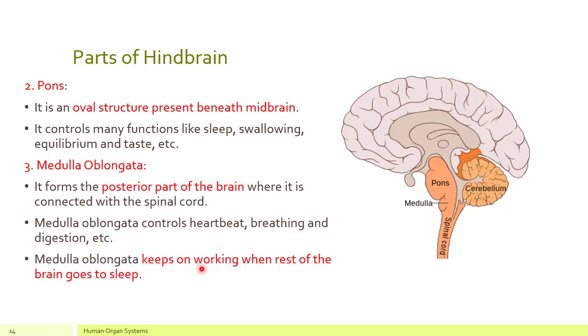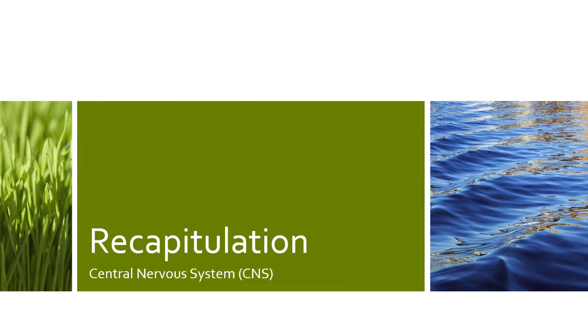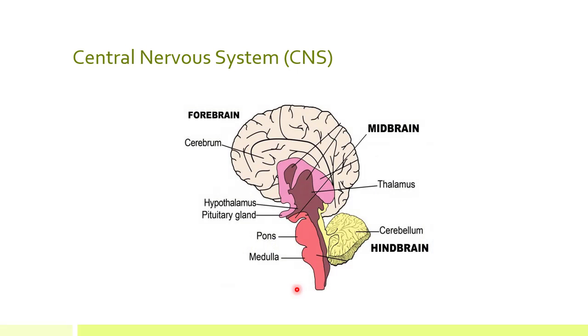So that is why medulla oblongata keeps on working even when the other parts of the brain go to sleep. So students, this was all about the first important part of your CNS, which means brain. And in this lecture, we have studied the three important parts of your brain: forebrain, midbrain and hindbrain.